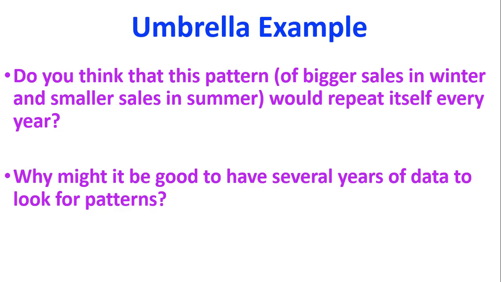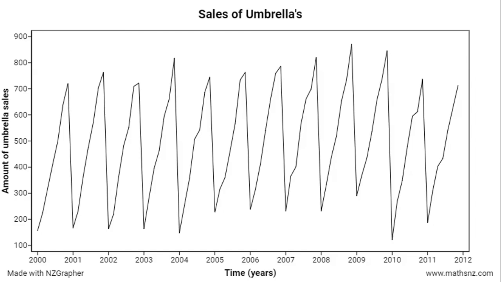So I want to be able to look at this pattern over several years of data, because within a year I have a certain type of pattern, and that's called seasonality. Then from 1 year to the next year to the next year, so over a long period of time, several years of data, we have that overall trend that we're talking about. So there are 2 key ideas that we're starting to think about here, trend and seasonality. So here's a look at some sales of umbrellas over a period of time.